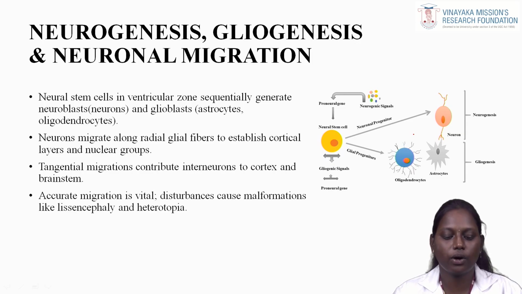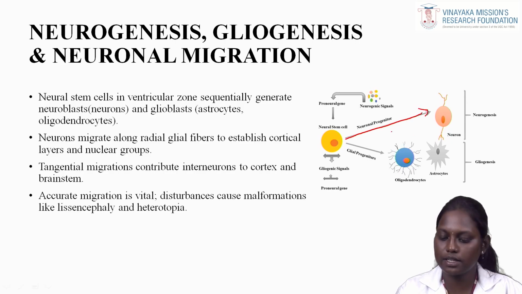Neurons migrate along radial glial fibers to establish cortical layers and neural groups. Tangential migrations contribute interneurons to the cortex and the brainstem. Accurate migration is vital. Disturbances cause malformations like lissencephaly and heterotopia.